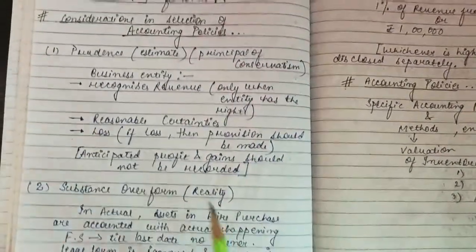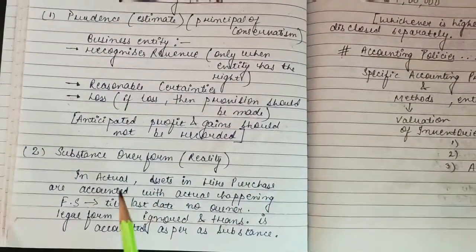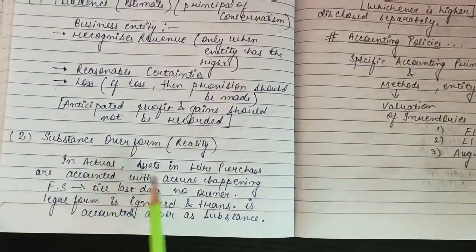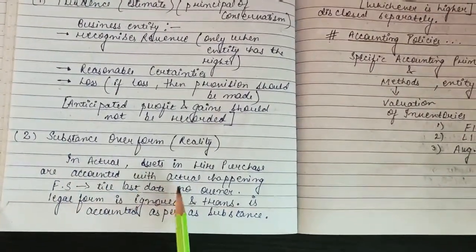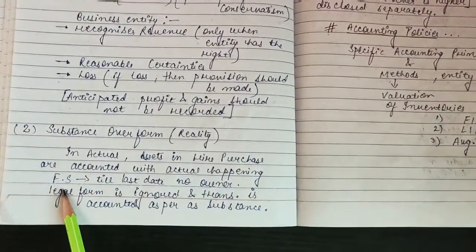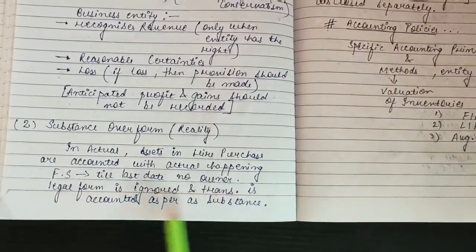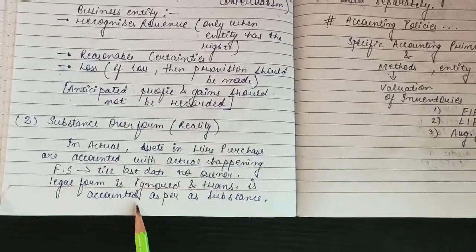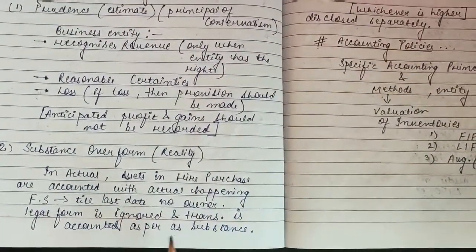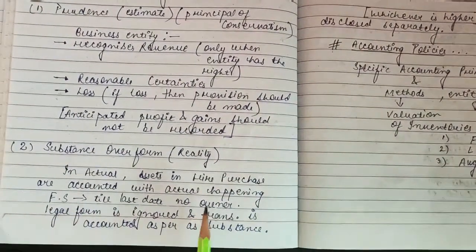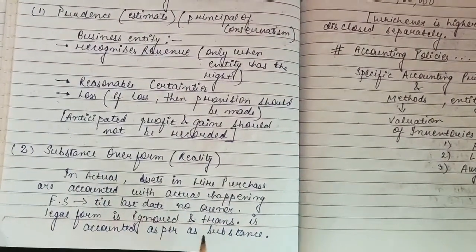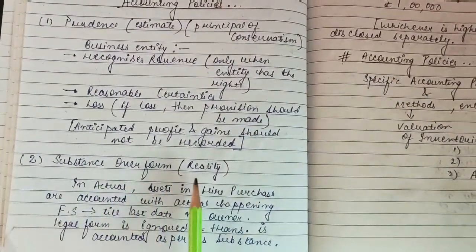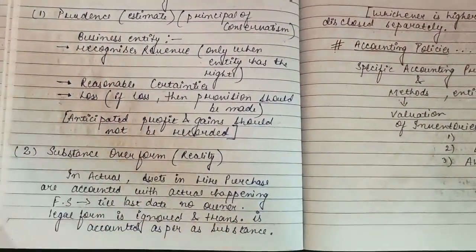So next consideration in selection of accounting policy is, of course, substance over form. Substance over form means the reality check. So in actual, assets in hire purchase are accounted with actual happening. So in the financial statement, the legal form is ignored and the transaction is accounted as per substance. So in hire purchase, this is the example. In hire purchase, the ownership is transferred only when the last installment is paid. So it is one of the examples of substance over form, as it does a reality check over there.